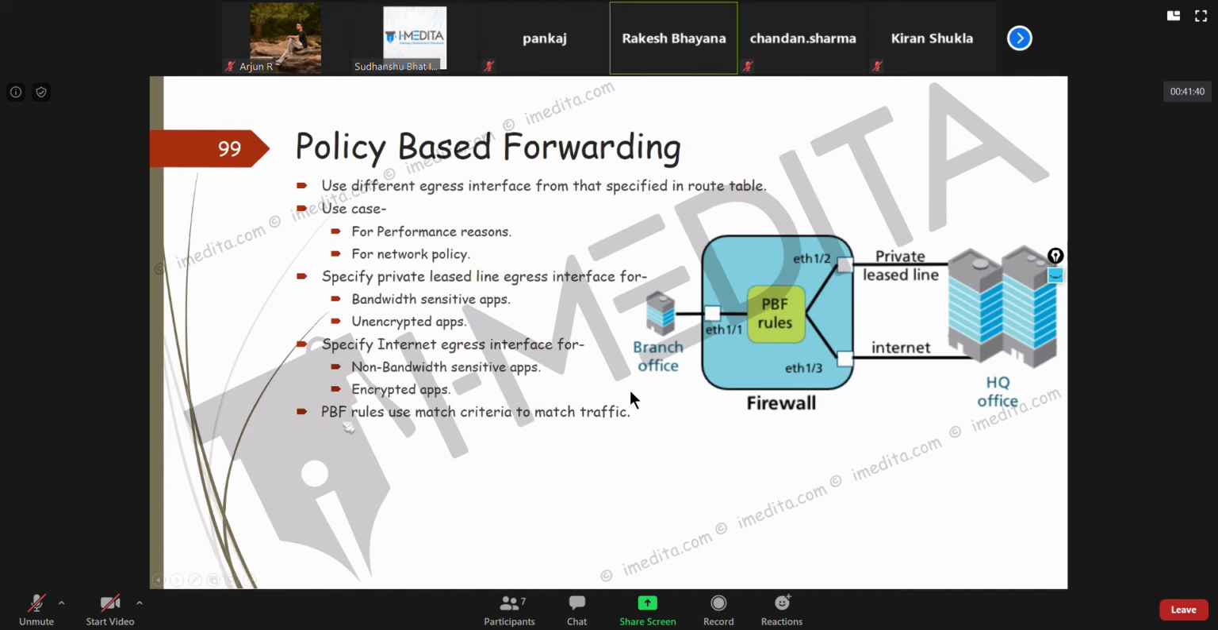Like I was telling you, for this we basically use match criteria. Policy based forwarding rules use match criteria to match the traffic. And if you have policy based forwarding configured for something, then that particular traffic won't be routed based on the entries in the routing table.